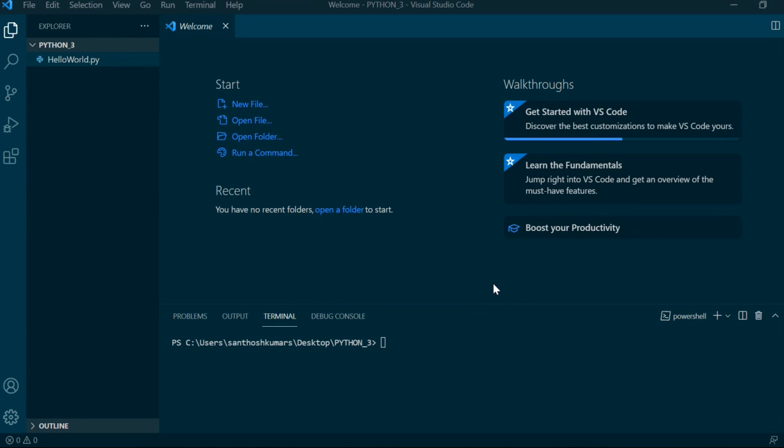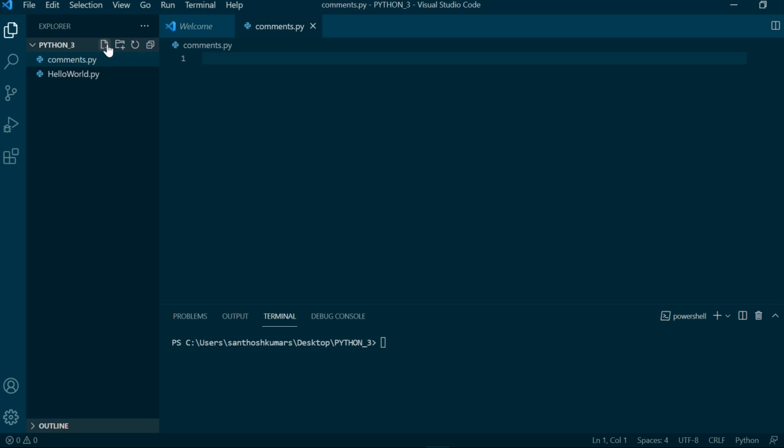Now we know how to create a Python script and how to execute one in terminal. Now let's create one more Python script. I'll name it comments.py. What are comments and what are their uses?